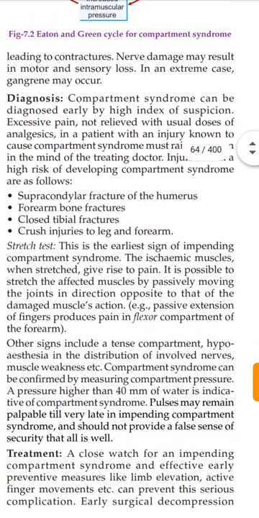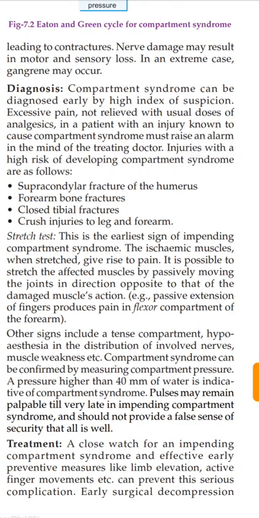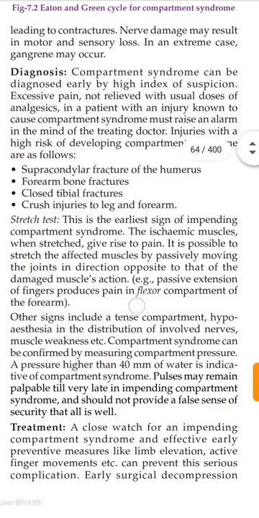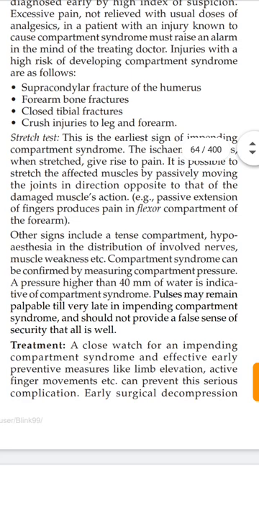Stretch test. This is the earliest sign of impending compartment syndrome. The ischemic muscle, when stretched, gives rise to pain. It is possible to stretch the affected muscle by passively moving the joint in a direction opposite to that of the damaged muscle action. Passive extension of the fingers produces pain in the flexor compartment of the forearm. Other signs include a tense compartment, hypoesthesia in the distribution of the involved nerve, muscle weakness, etc.